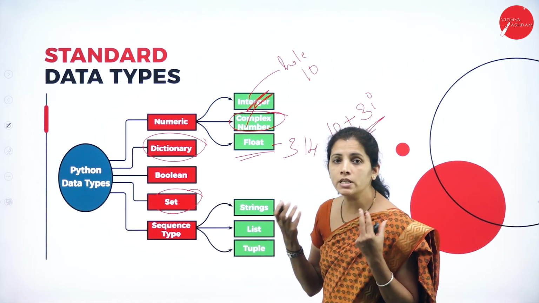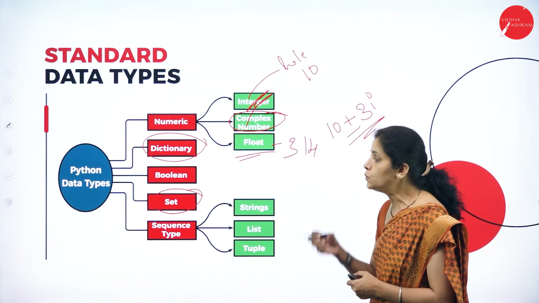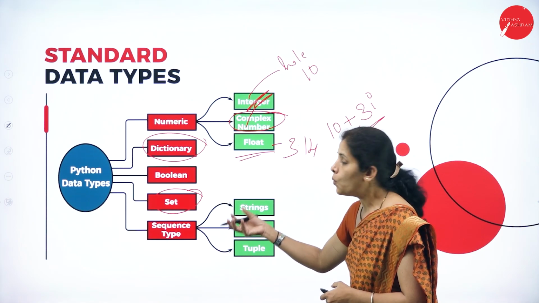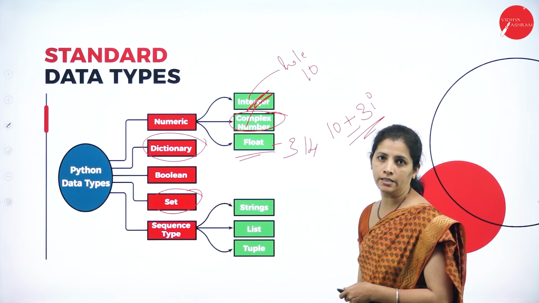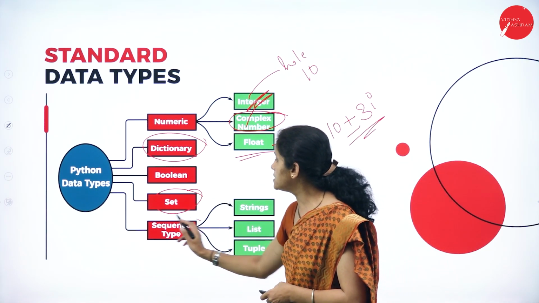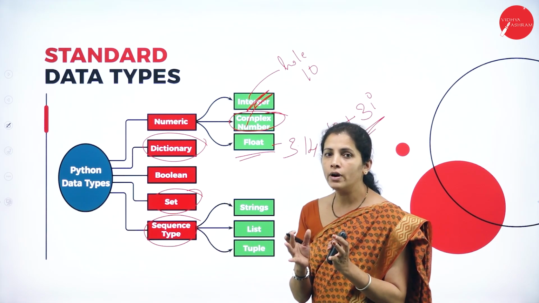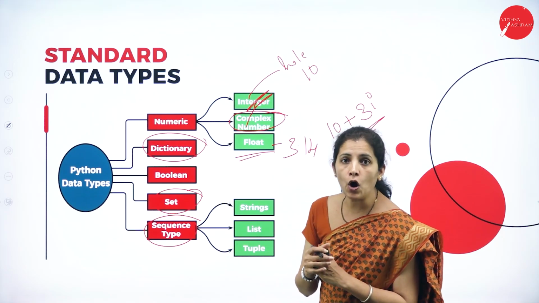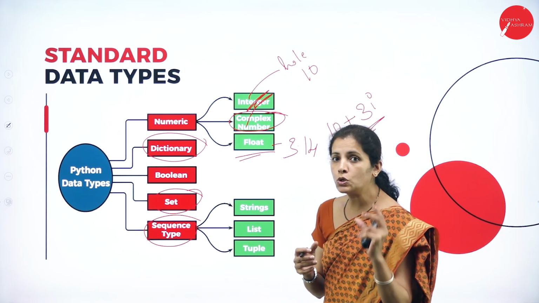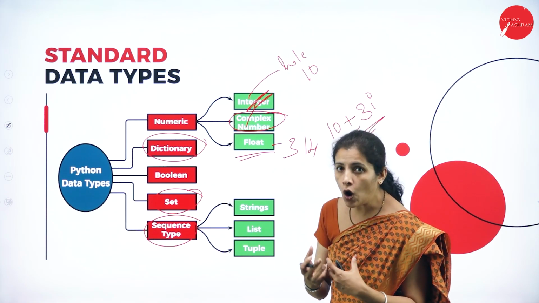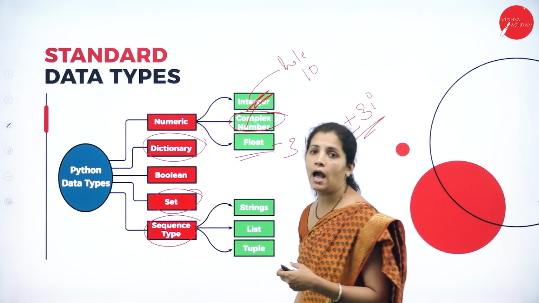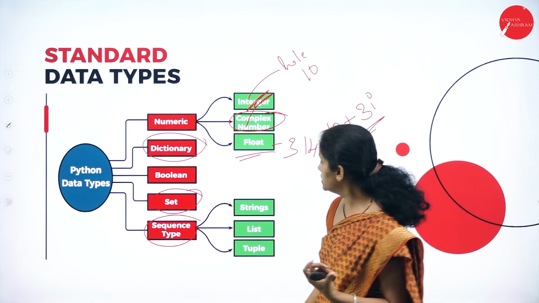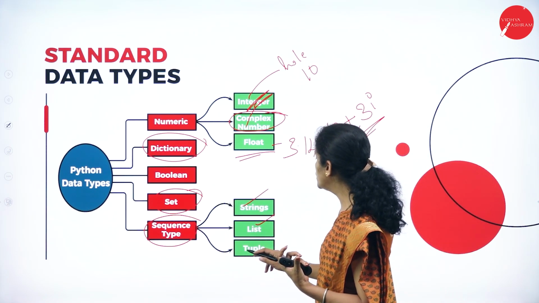In mathematics, we studied what is set to represent the different or collection of values. I have set. And sequence type, I have collection of element. I have ordered element. I may have unordered element. So to store ordered or unordered element, I must have sequence type. And this sequence type includes string, list, tuples.